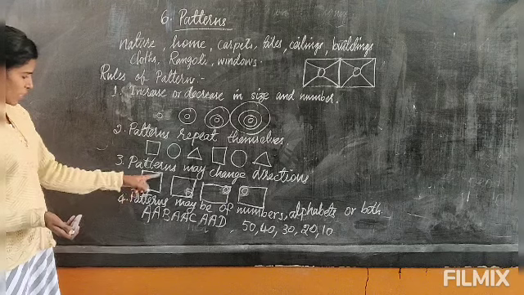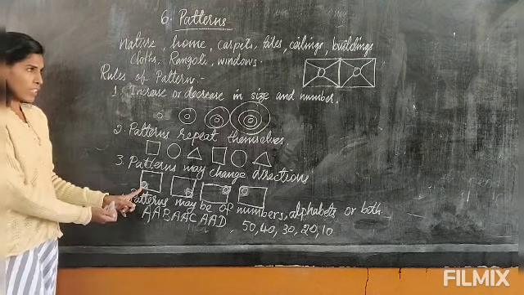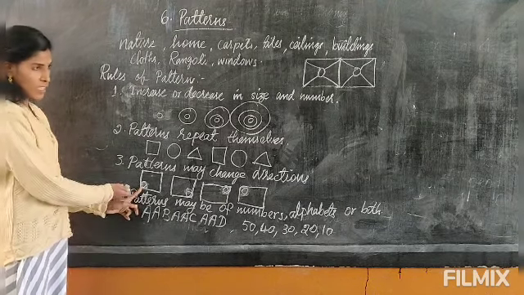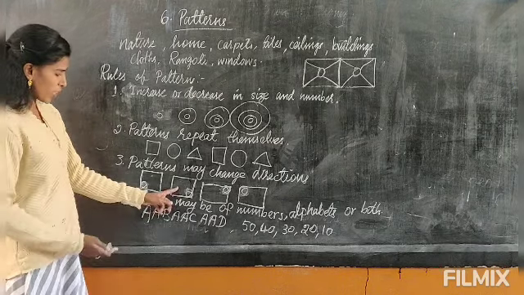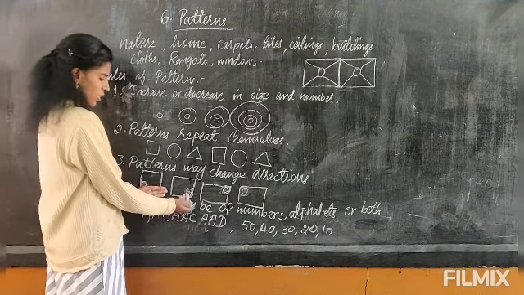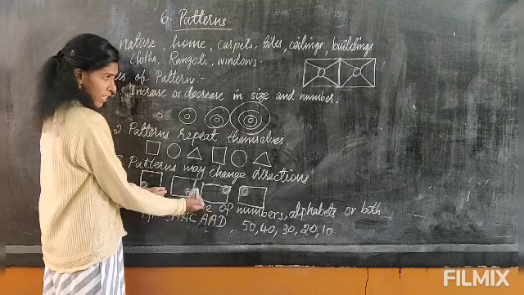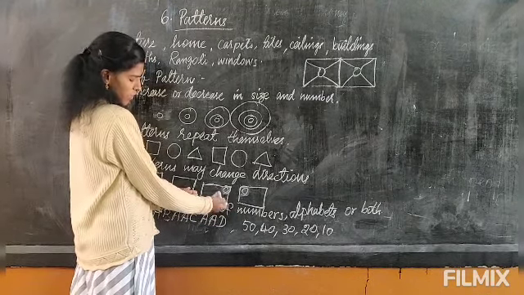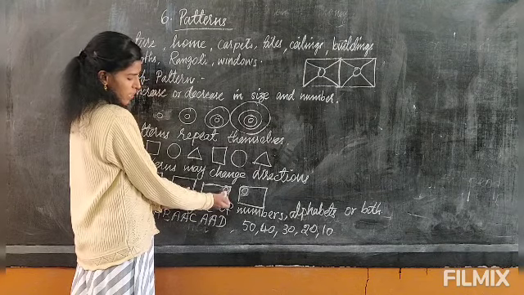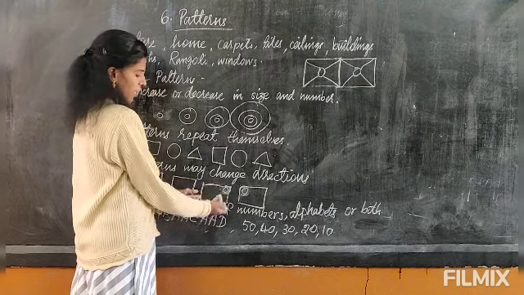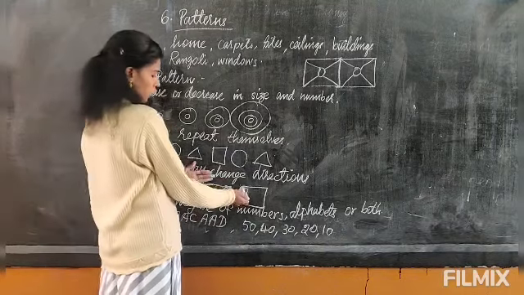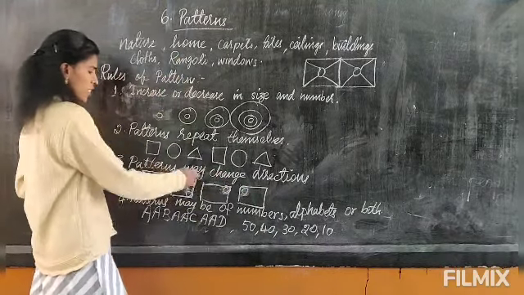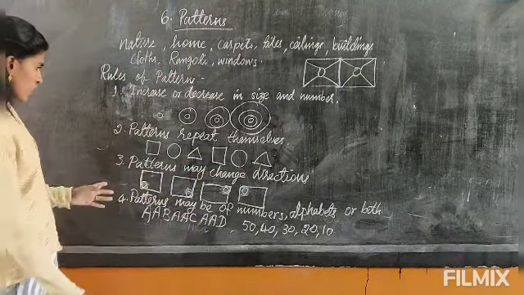Okay. Now see here in this square, in the down left corner, there is a circle. And in the next picture, the direction is changed. The circle goes to the right side down corner. Again, in the next picture of this pattern, the circle has gone to the top right corner. Again here, to the top left corner. So this is the way it can change its direction also.